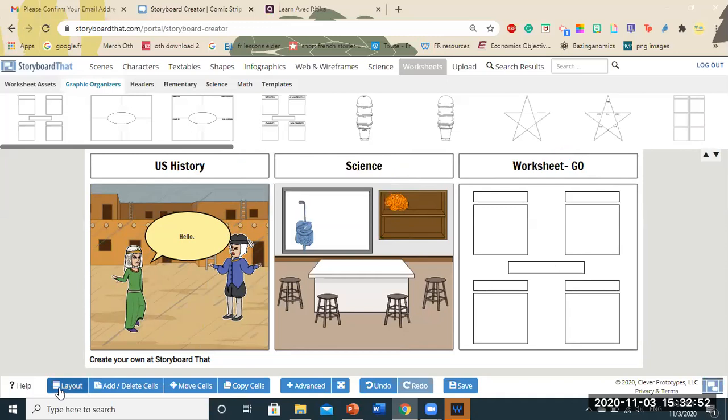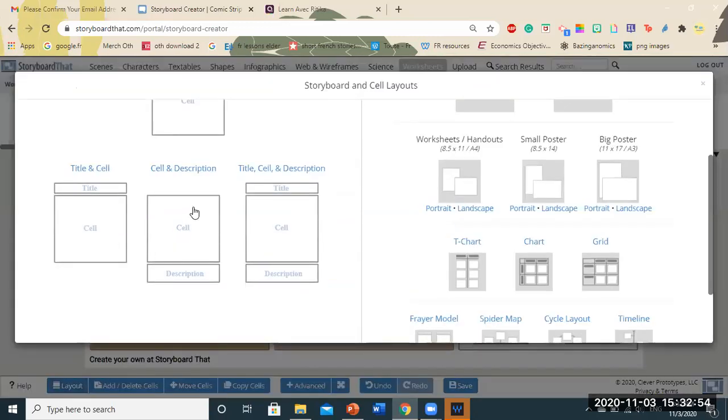Okay, so this was one layout with the title and the cell. There's another layout which is cell and description, wherein you can describe what's happening in that particular scene, and you can have all three, where title, cell, and description, all of them is possible.